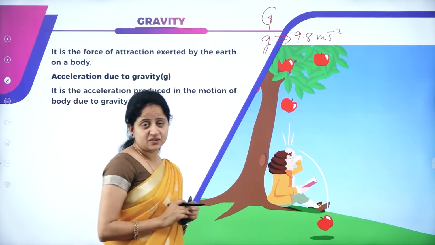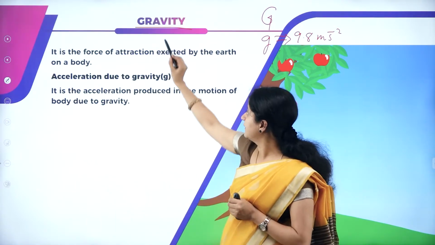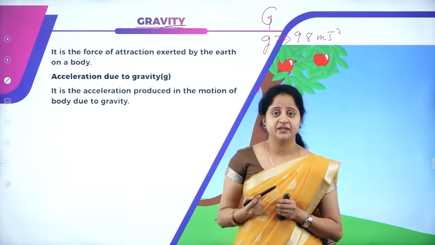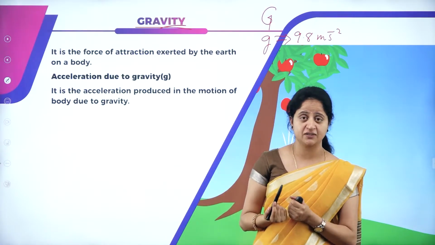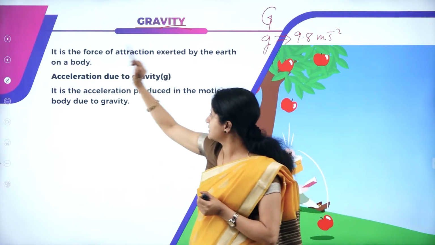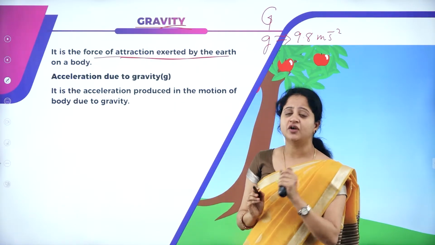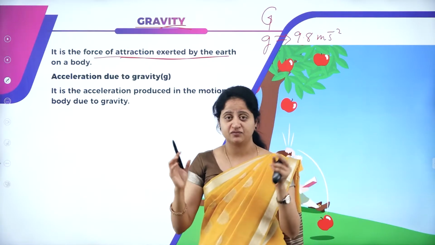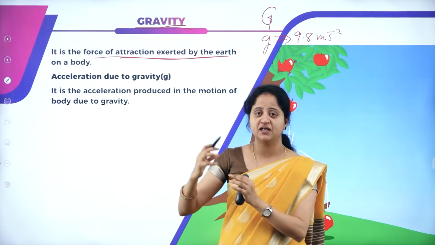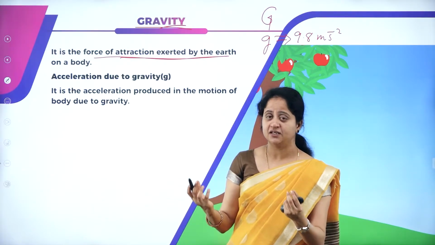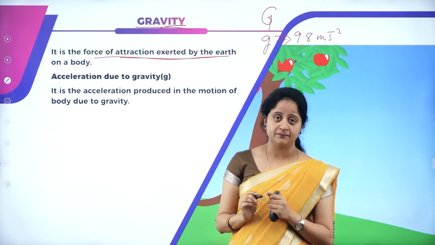Why do we call it acceleration due to gravity? To answer all these questions, we must first know about gravity. What is gravity? How is it different from gravitational force? Gravity is nothing but the force of attraction exerted by the earth on a body. It is the force of attraction that exists between the earth and another body. So we'll call it gravity.